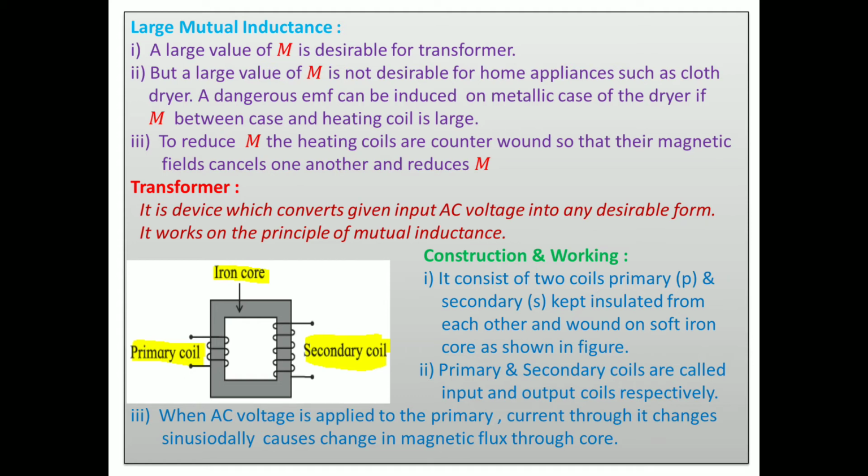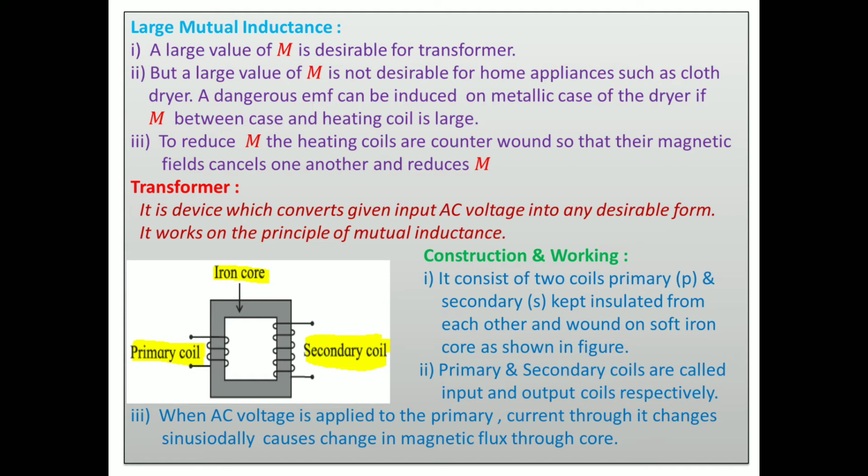A dangerous EMF can be induced on the metal case of the dryer if the M between the case and heating coil is large. Then, to reduce M, heating coils are counterwound so that their magnetic fields cancel one another.